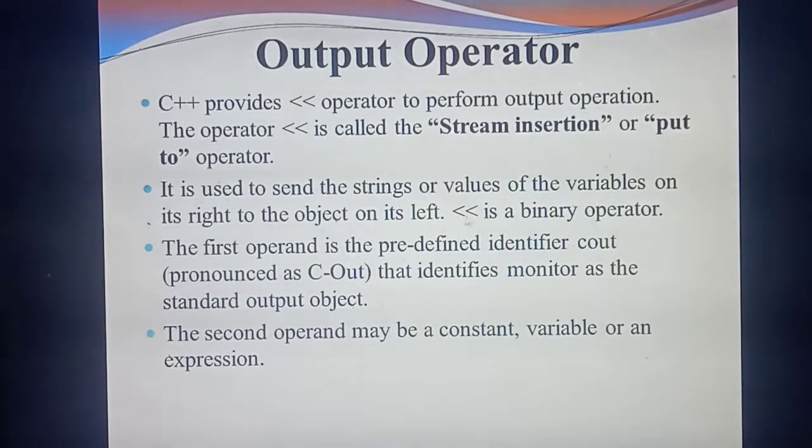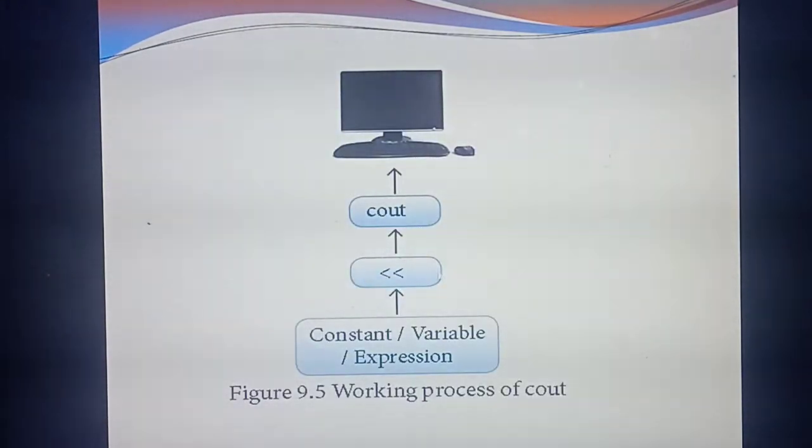Then the symbol. Like input, first you give Cin, then the symbol. Likewise for output, first you give Cout, then the symbol. Then second is the variable. Whatever you typed in the variable will be displayed in the output. Understand? So this is just the opposite of input. For the input operator, from where does the arrow mark come? Up to down. But here, down to up, just the opposite.